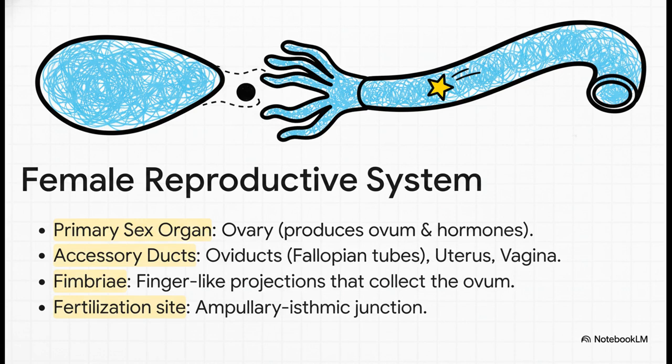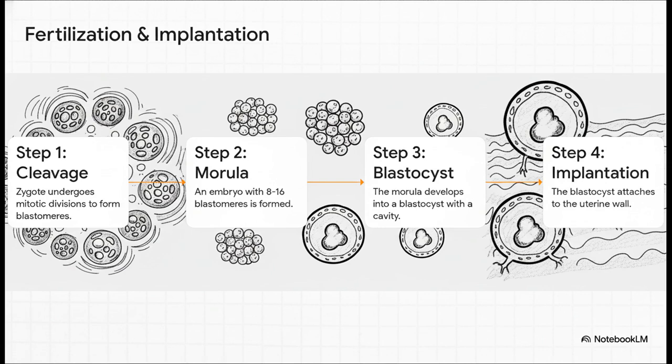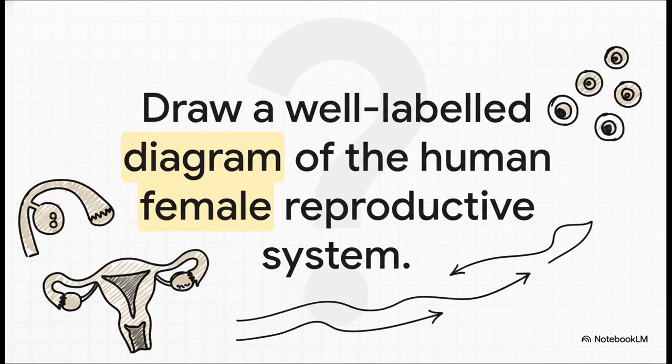Must remember. Okay, post-fertilization, what's the sequence? Zygote, morula, then blastocyst, which finally implants. This order is super important, guys. And here it is, a classic 5-marker. You have to practice drawing the female reproductive system. Neat labels equal full marks.